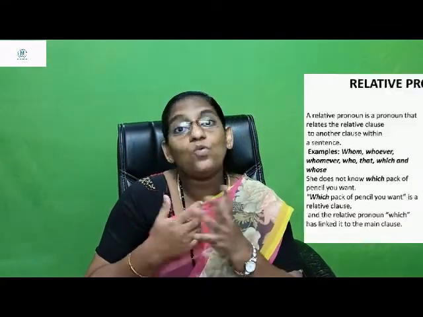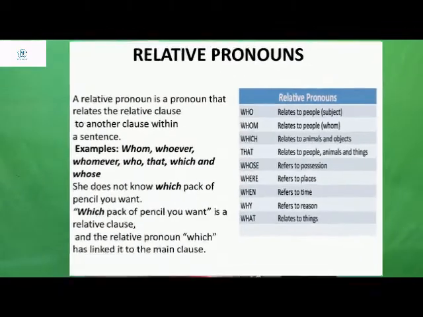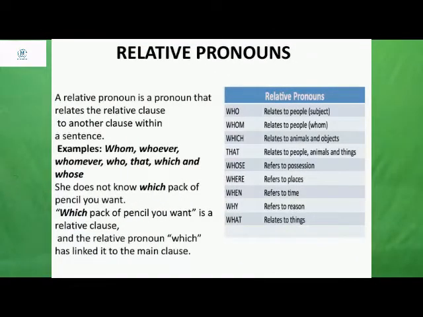Where refers to places. I just want to know where is it, how far it is. I just want to know about a place. That time what type of relative pronoun do I use? Where. And relating to things, I use what. So relative pronouns are used to relate the main clause with another clause in the same sentence. Understood? To join or show the relation between the main clause and the other clause, I use relative pronouns. Example: she doesn't know which pack of pencil you want.